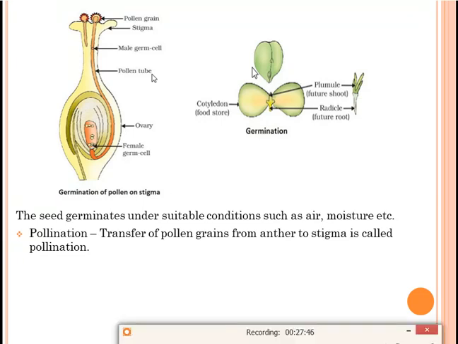Once we'll discuss this topic through this diagram. Okay, so this is your diagram. These are the pollen grains which are present on the stigma. These pollen grains will develop into pollen tube. Okay, these are the male germ cells, male gametes. They will develop a pollen tube and they will reach the ovary. From the ovary, they will go inside the ovule, and there the fertilization process will take place.